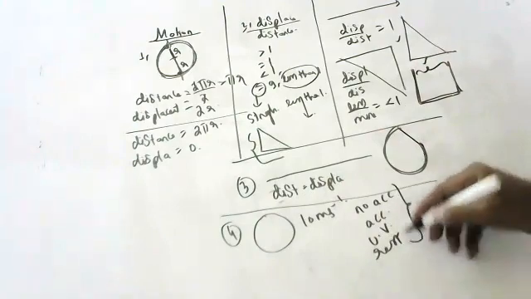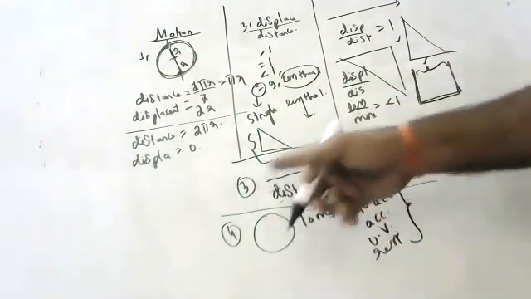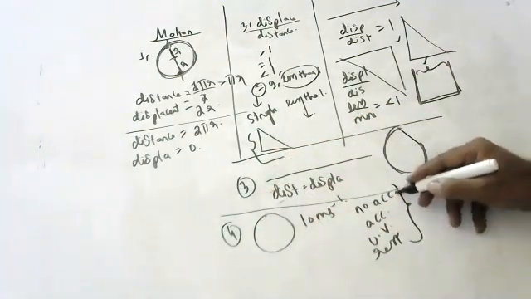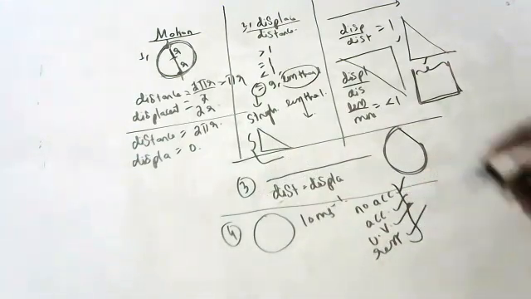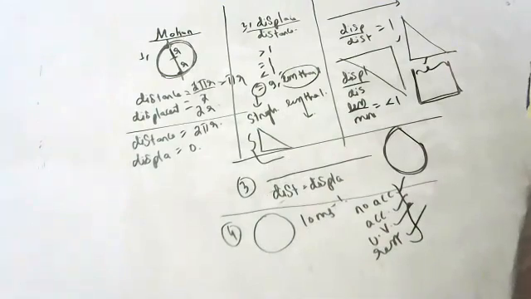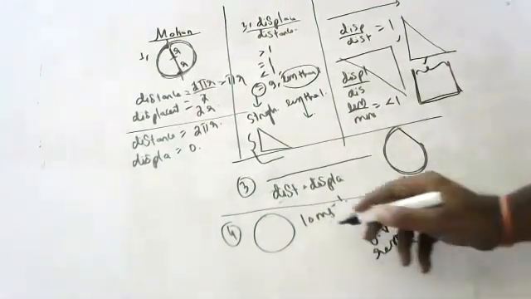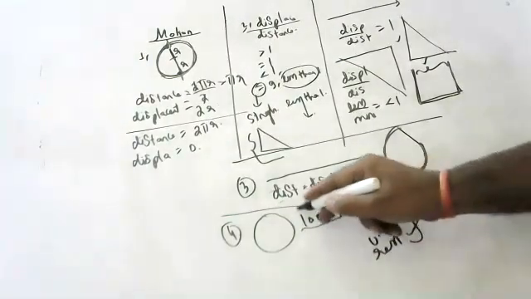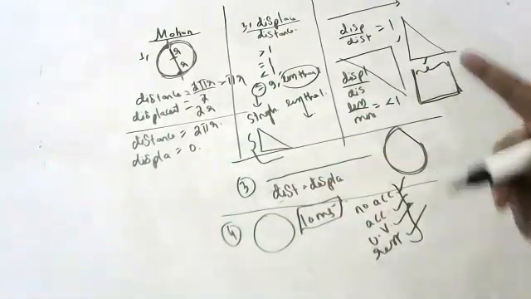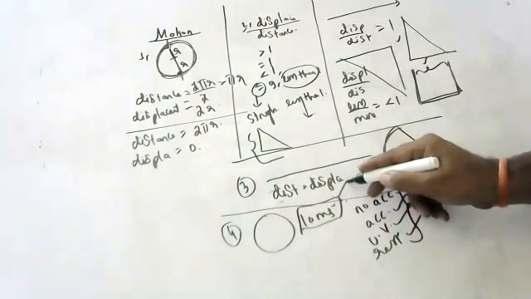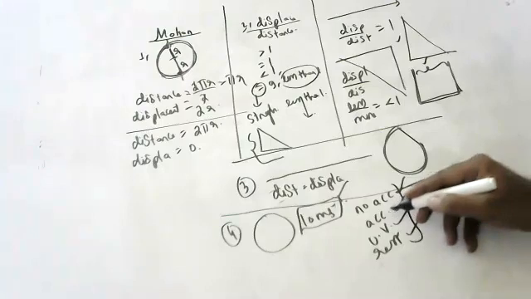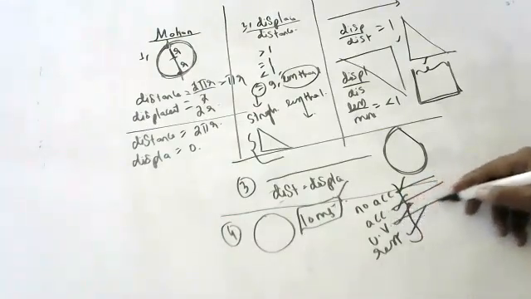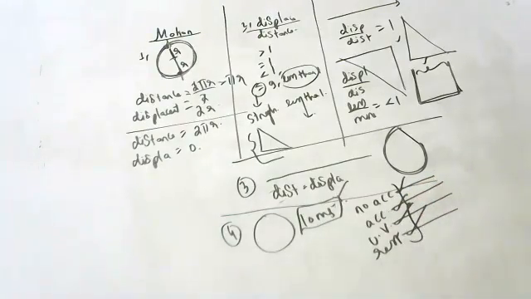Can anyone say the answer? A body is moving with 10 meters per second. Is it going with no acceleration, constant acceleration, uniform velocity, or is it at rest? Anyone answer? Sir, constant acceleration. The body is going at the same 10 meters per second only, it is not increasing. Anyone?